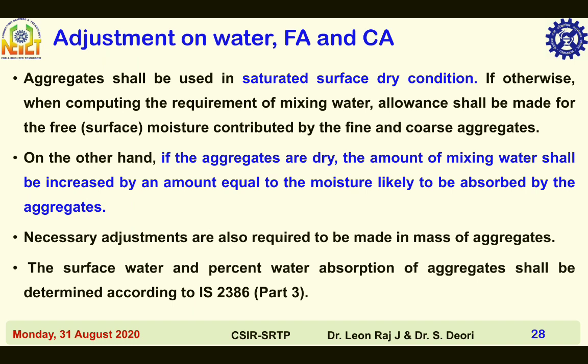On the other hand, if the aggregates are dry, the amount of mixing water shall be increased by an amount equal to the moisture likely to be absorbed by the aggregates. Necessary arrangements are also required to be made in the mass of aggregates. The surface water and percent water absorption of aggregates shall be determined according to IS 2386 Part 3.